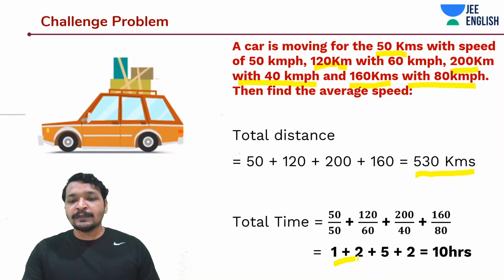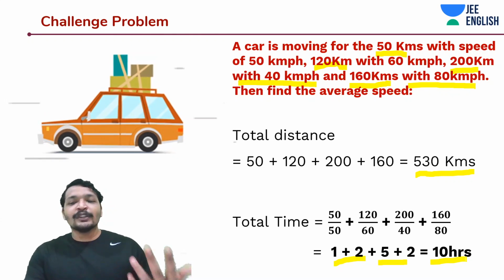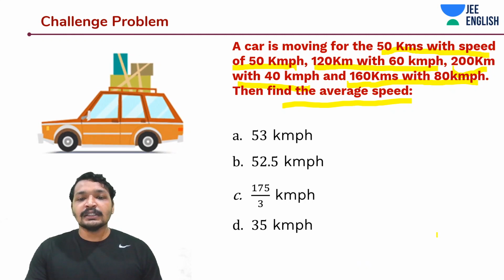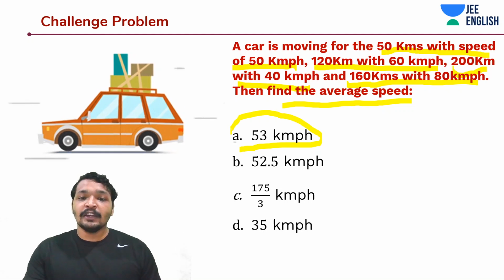So that is 1 plus 2 plus 5 plus 2, which is going to be 10 hours. And now you know the answer. It's 53 kilometers per hour. So this is the average speed. The A option is the correct answer.